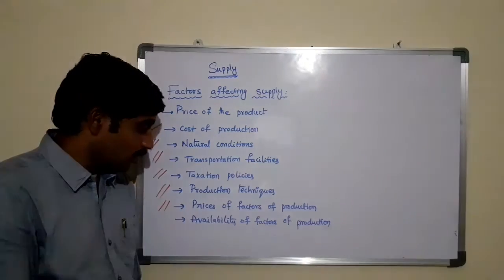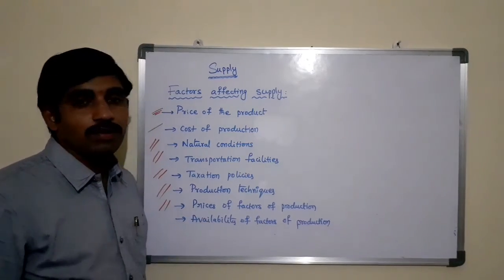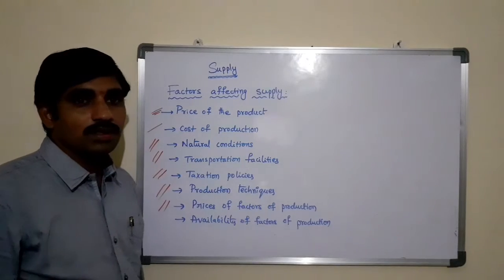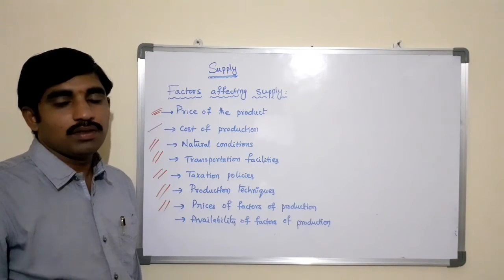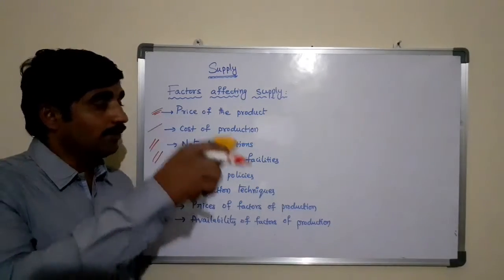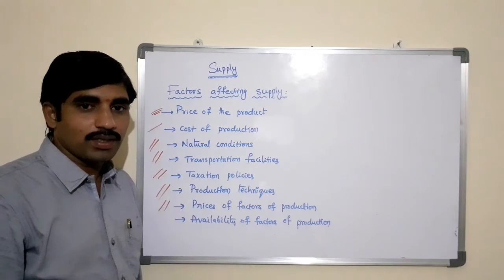The next one is availability of factors of production. It is not only the prices of the factors of production that affect supply, but also the availability of the factors. If the factors of production are not readily available for the products to be produced at the right time, that will affect the supply of the products or commodities to the market.